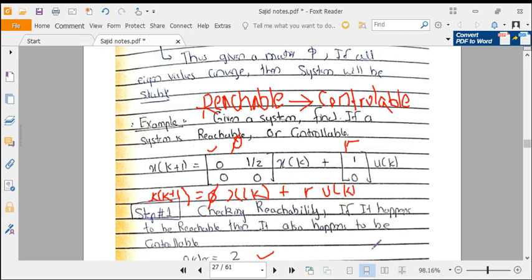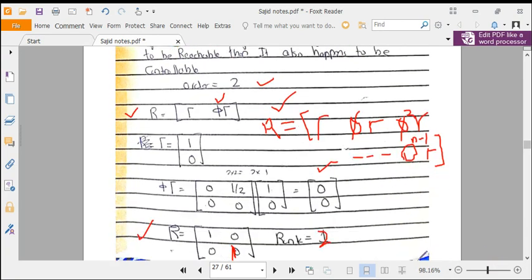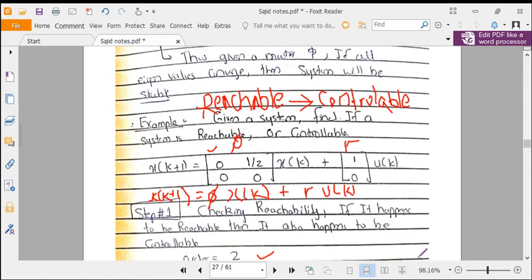If the system is not reachable, then it can be or it cannot be controllable. But if the system is not reachable, like in this example that we saw, then the system can be controllable or it won't be controllable. That depends on the system.